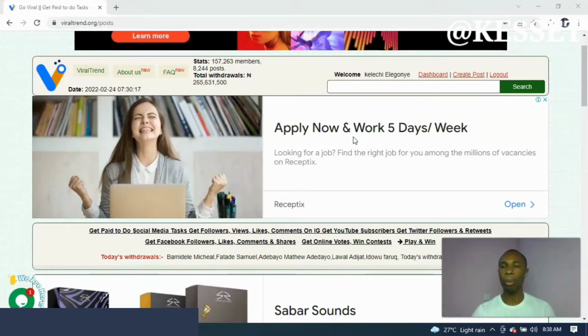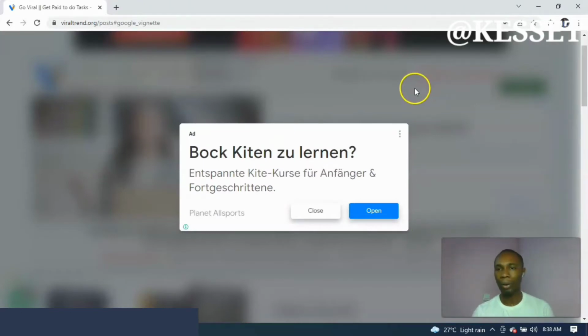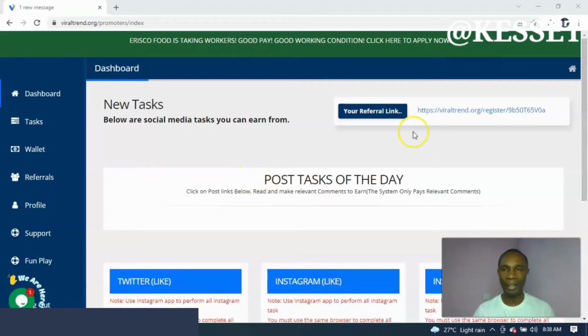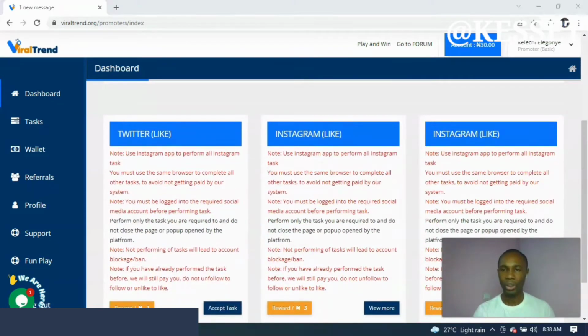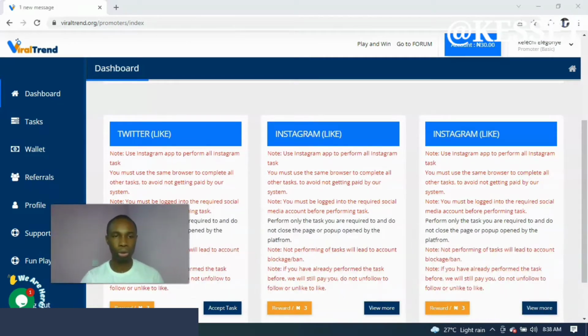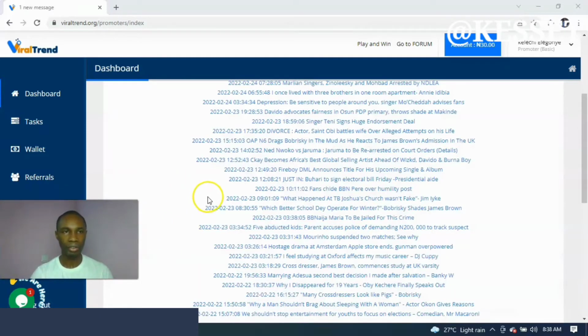I'm going to show you my dashboard right now. So this is my dashboard. Let me show you how all of this works. If you go down here, you will see the different tasks in which you can be able to do. As you can see here, these are the different tasks which are given to you to do.